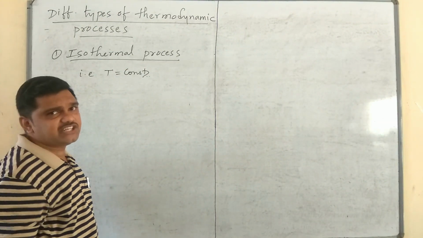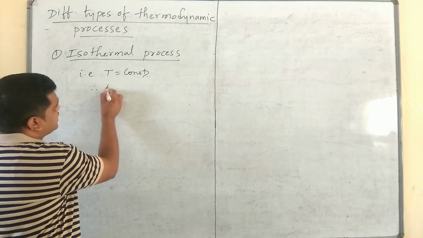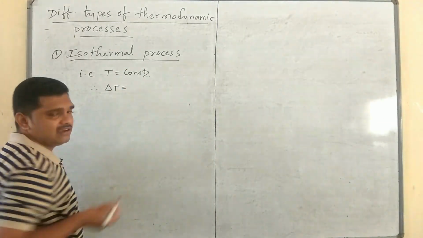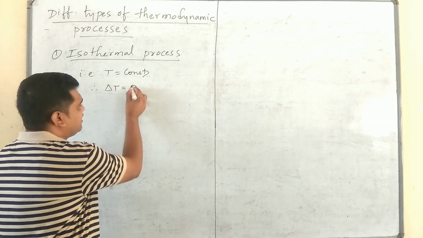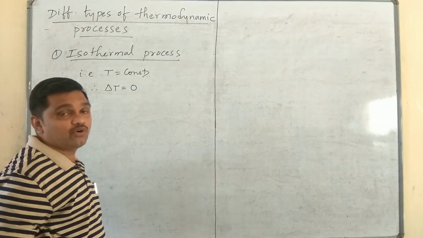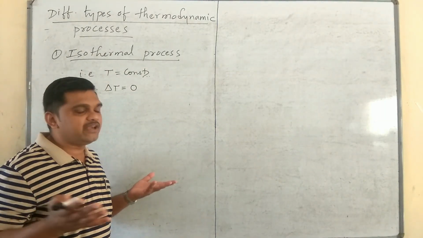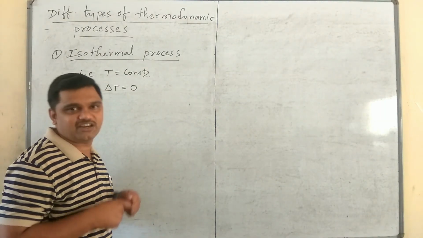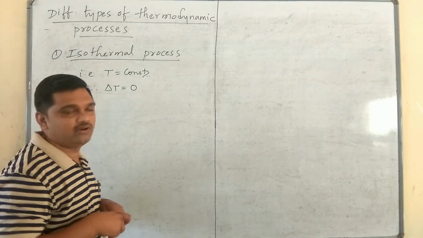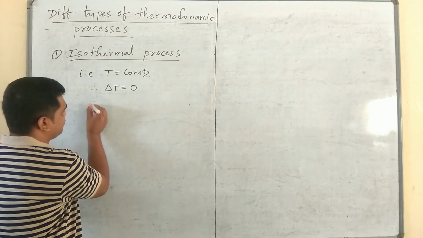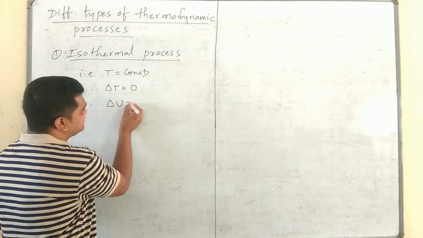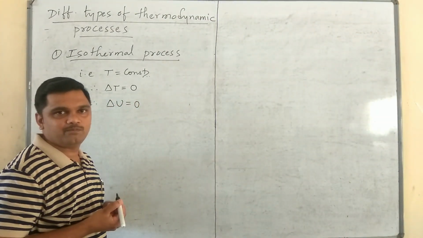When the temperature is kept constant, delta T, that is the change in temperature, is equal to 0. Once the temperature is kept constant, there will be no change in internal energy of the gas, as we know well. Therefore delta U is equal to 0.